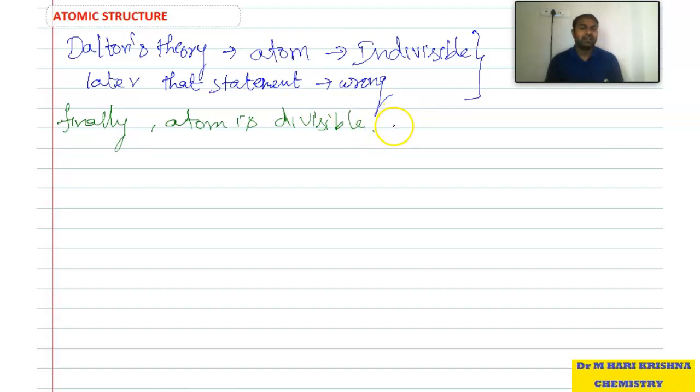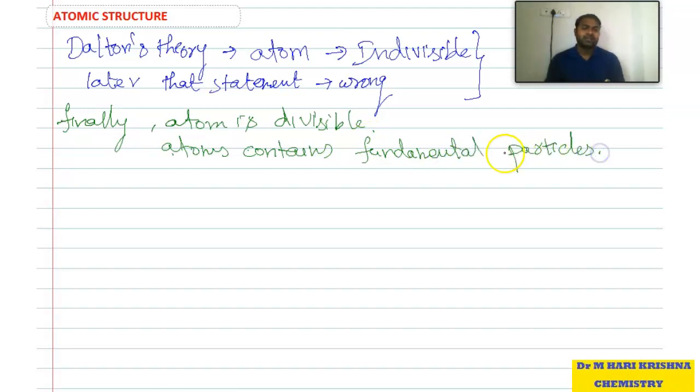Divisible means it contains some particles. Those particles are known as fundamental particles. So atoms contain some particles, known as fundamental particles. So what are the fundamental particles?